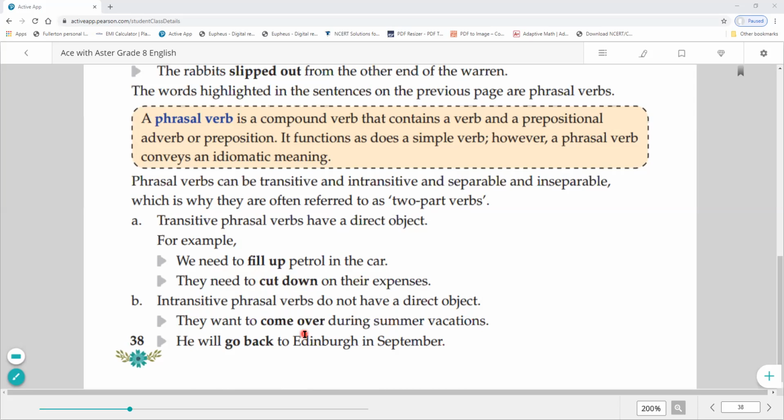They want to come over during the summer vacation. He will go back to Edinburgh in September. So there is no direct object. These are intransitive phrasal verbs.